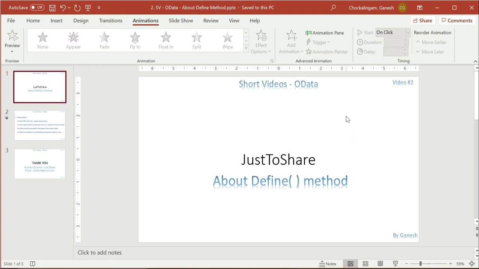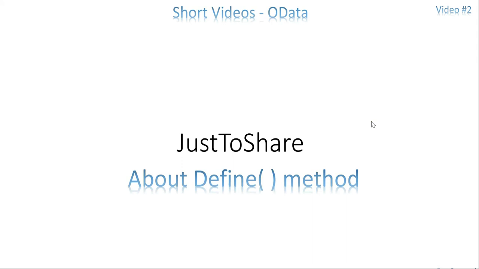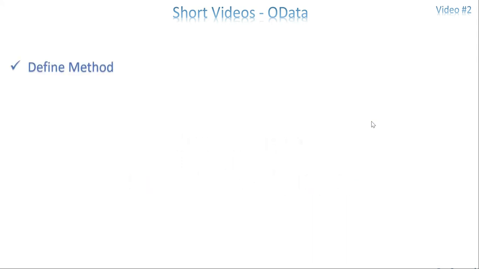Another point you might have noticed: sometimes we keep a breakpoint in the define method, but if you execute from the UI application or from your SAP Gateway client, sometimes it triggers, sometimes it does not. I'll give a reason as well as the solution for that. So first, get into the slide for a few points about the define method.